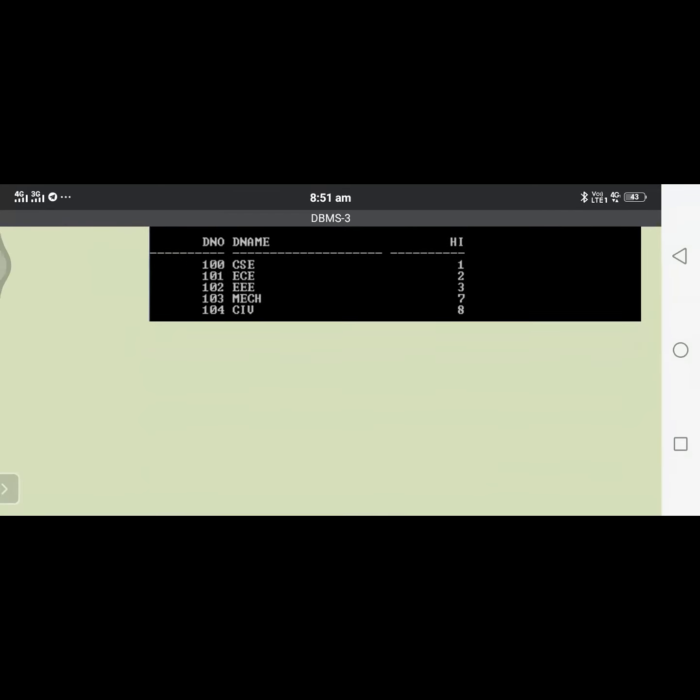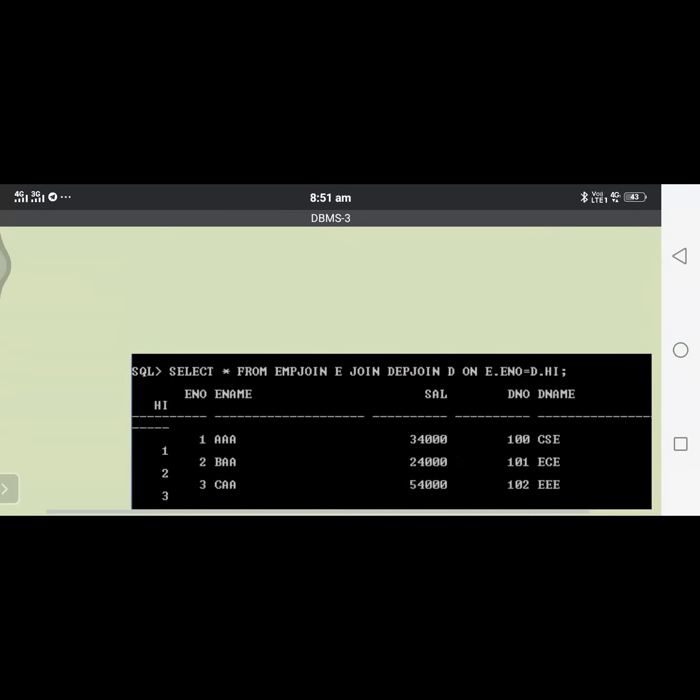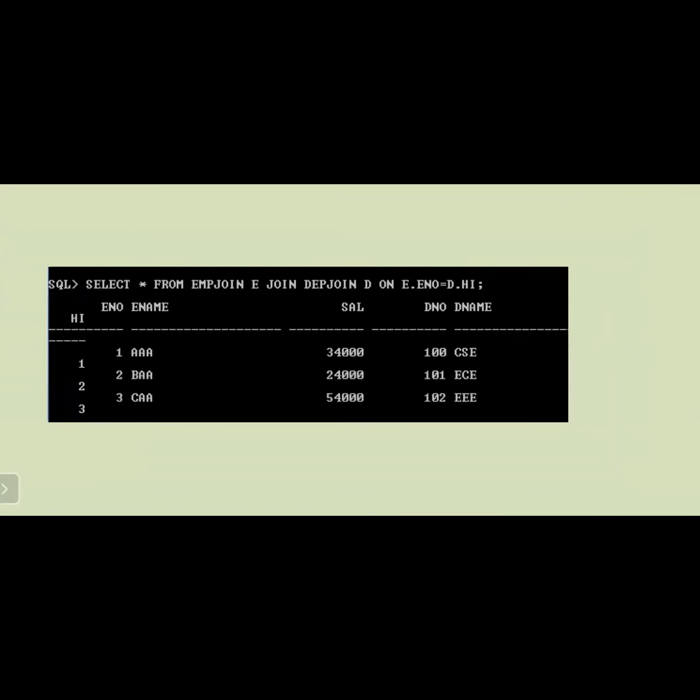Okay, if you observe the query here, we only need to join those which are matched in both tables. That type of join is nothing but referred to as an inner join. And please remember, three types of joins are most important and easy to remember. The first one is join, the second one is left join, and the third one is right join. Now first of all we try to see join.